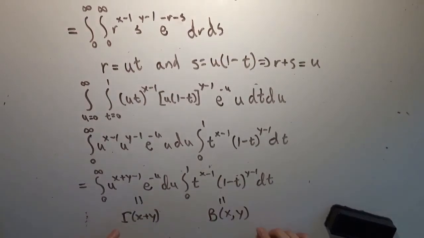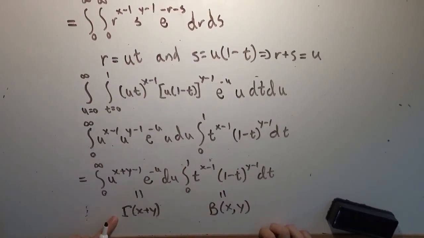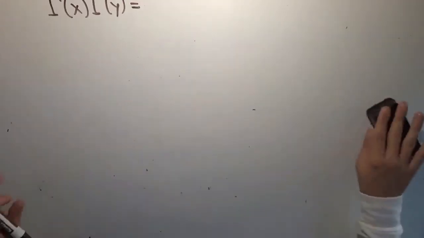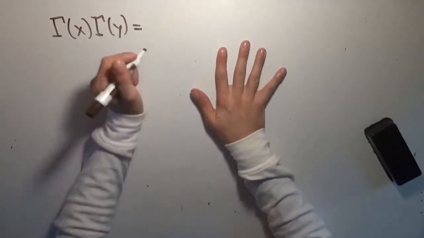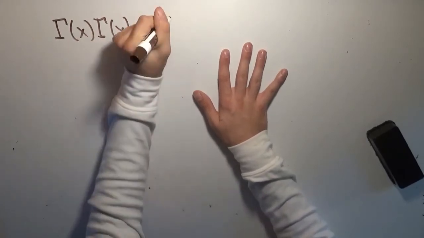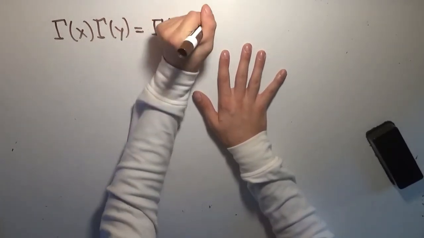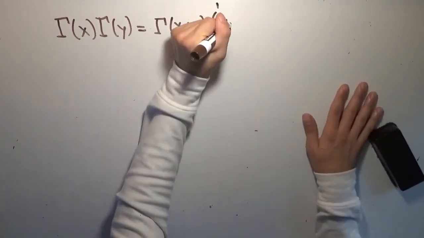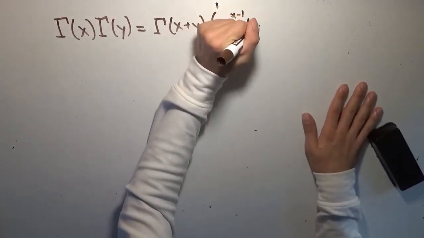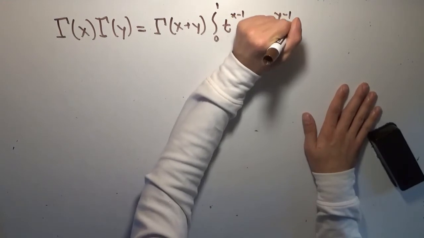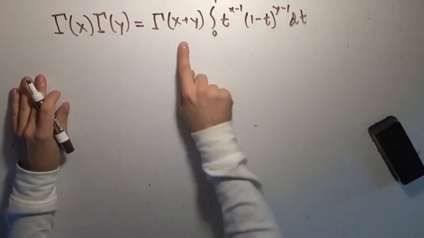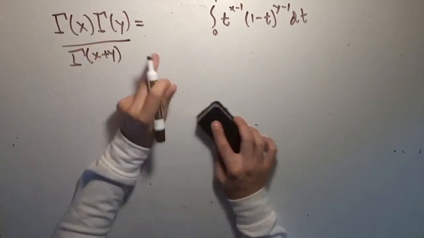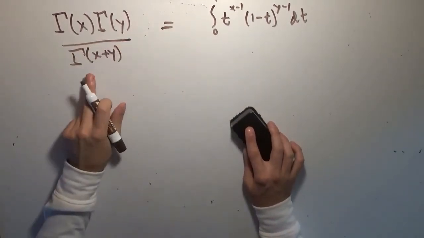So what we can do is divide both sides of the equation by this, and we'll have a formula for the beta function. So I'm going to erase all this now that the proof is done. What we've just derived is that this product of things is equal to gamma of x plus y times the integral from 0 to 1 of t to the x minus 1 times 1 minus t to the y minus 1 dt, which if we divide both sides by this, we end up with exactly the definition of the beta function that we had before.